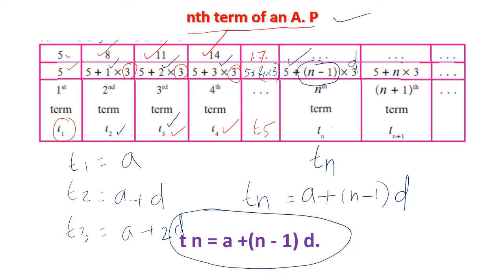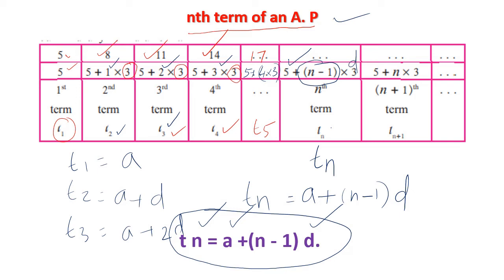All of you must be very clear that to find the nth term in an arithmetic progression, we should have the first term, which term we should find, as well as the difference D. Okay, let us go ahead.